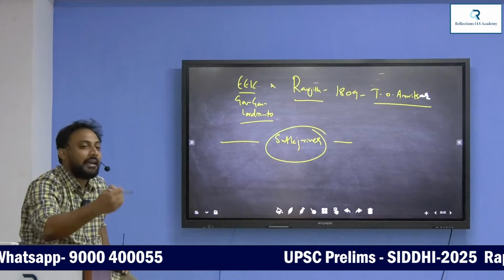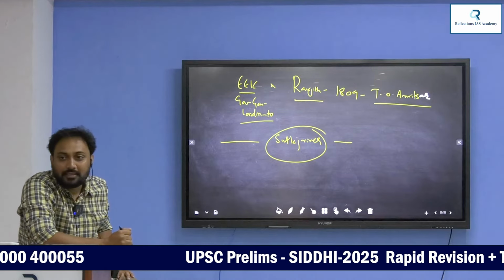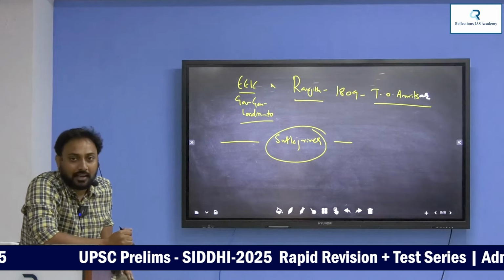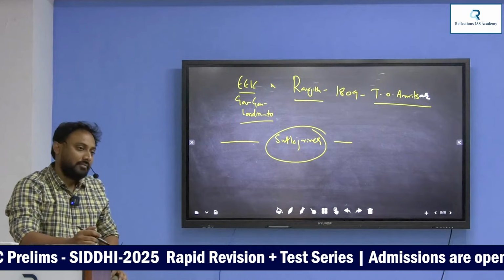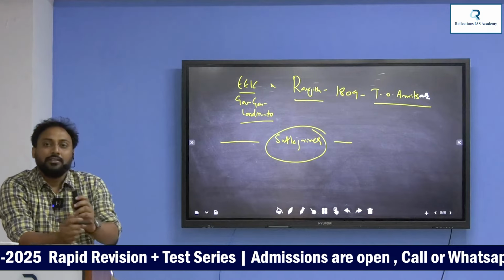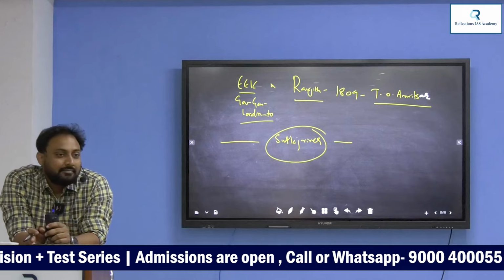So here starts the First Anglo-Sikh War. Understand? 1848, First Anglo-Sikh War. In the First Anglo-Sikh War, Rani Jindan was defeated.